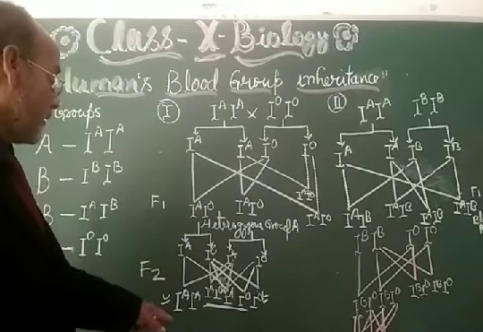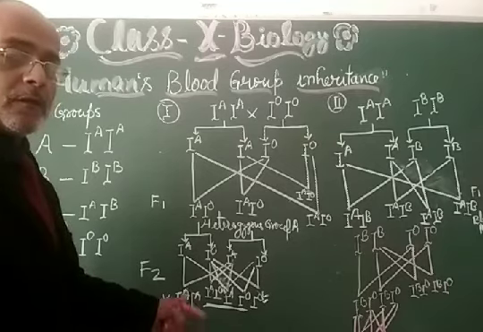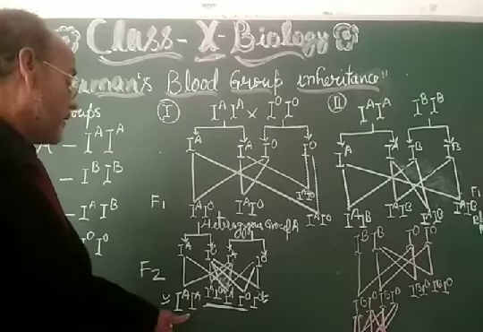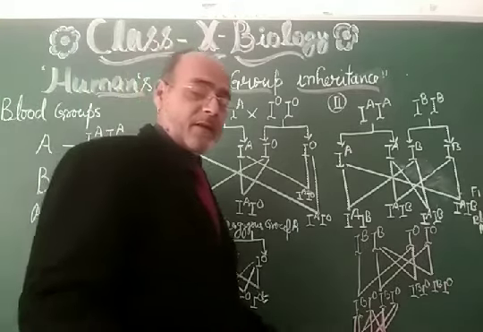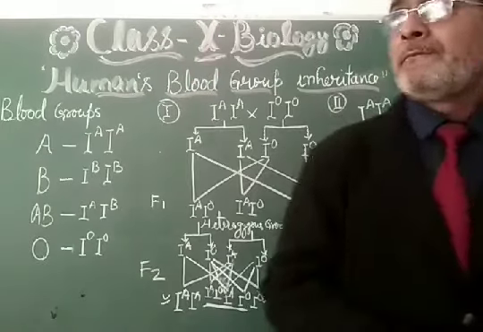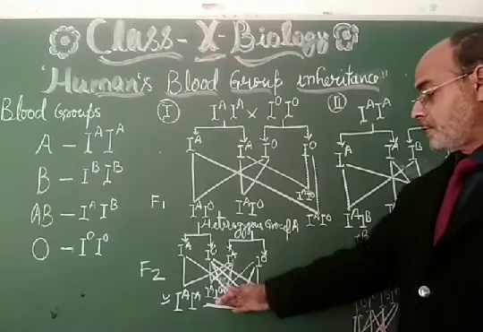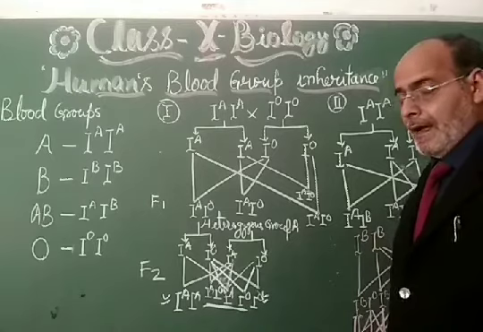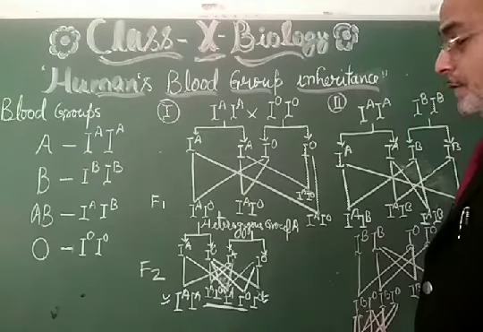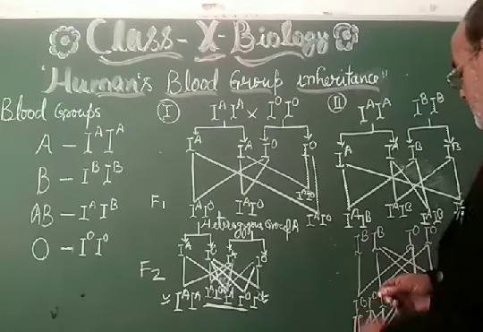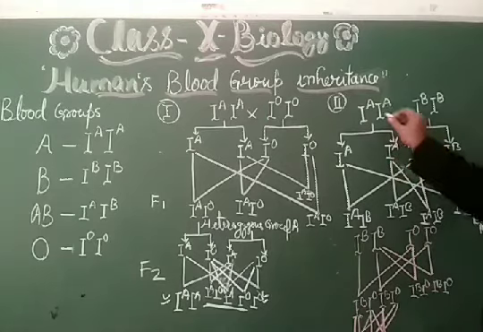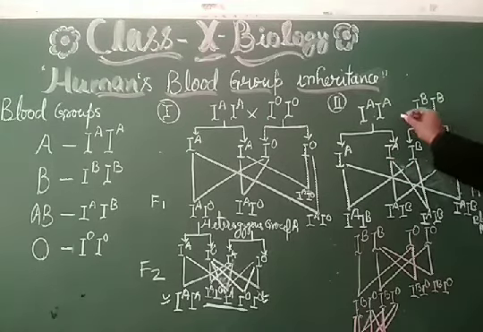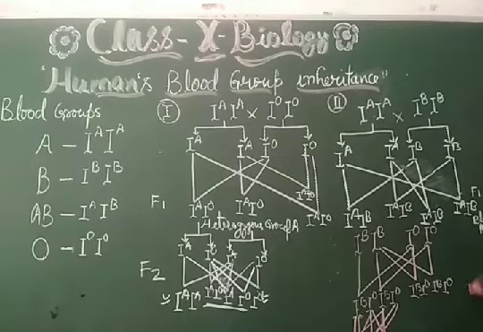In the F2 generation, there will be the segregation of the different pure characters, and blood group A will be segregated, blood group O will be segregated, apart from the two progeny of the hybrid blood group nature, having the hybrid genetic structure, and blood group will be A. Dear students, in this case, when blood group A and B are crossed to each other, then in the F1 generation blood group AB will be formed.